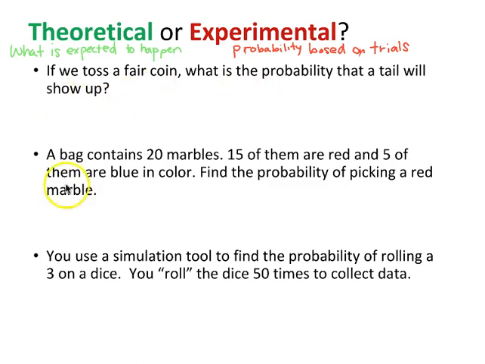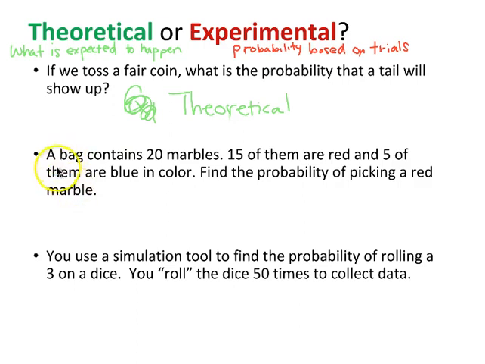So now let's look at these three examples down here and decide if the example would be an example of theoretical or experimental probability. So first one, if we toss a fair coin, what is the probability that a tail will show up? Well, that's based on what is expected to happen, 1/2 chance. So that one would be experimental. Or I'm sorry, I meant to say theoretical. I grabbed my green for theoretical and then I said experimental. So that's theoretical. It's based on what is expected to happen.